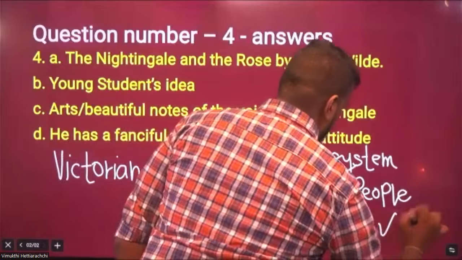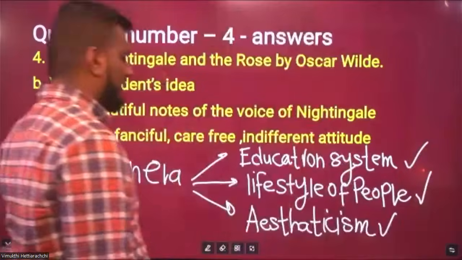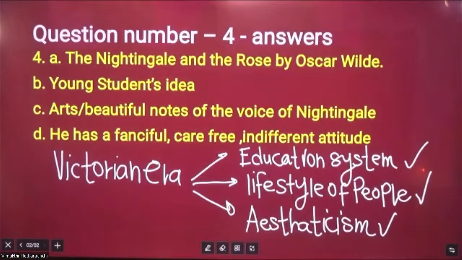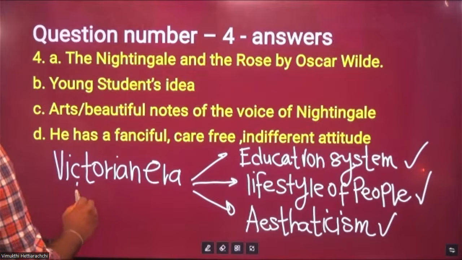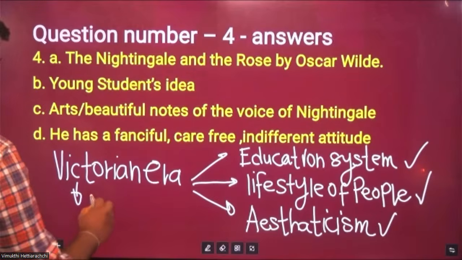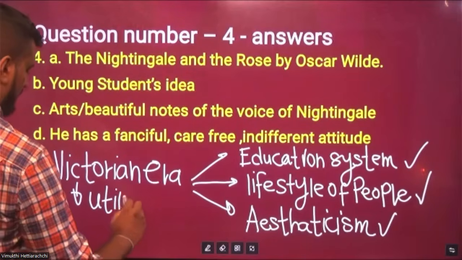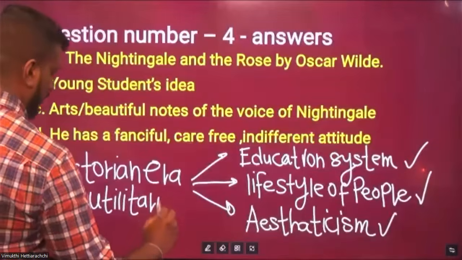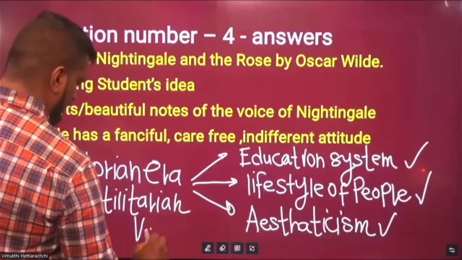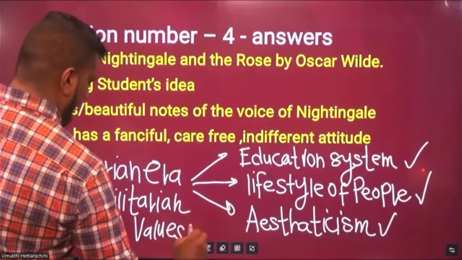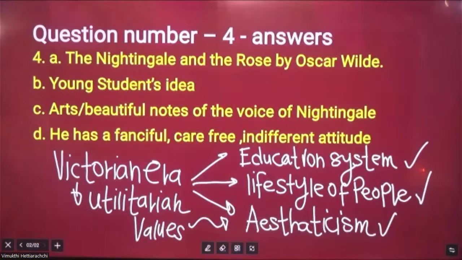These are 3 points that you have to remember when it comes to Oscar Wilde. All these points you have to remember about the Victorian era, and the Victorian era actually reflecting the utilitarian values, right? Utilitarian values, these words should be in your mind.